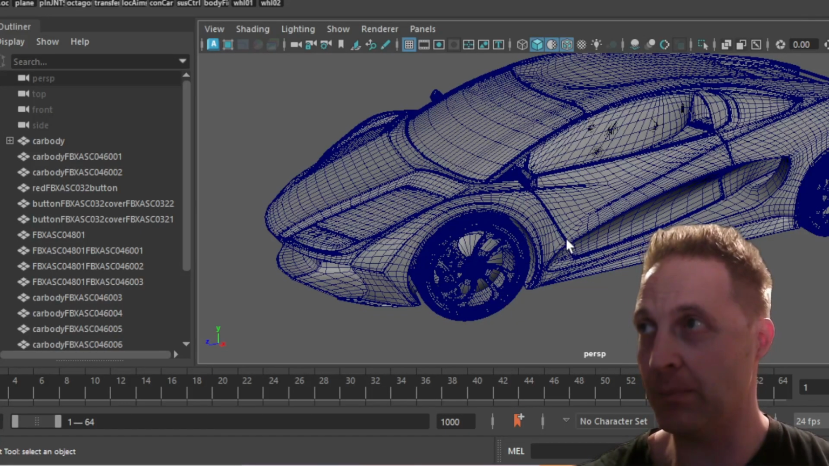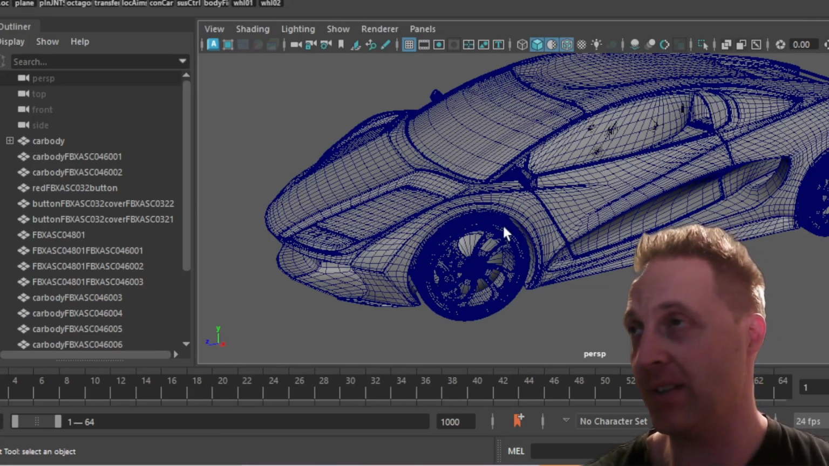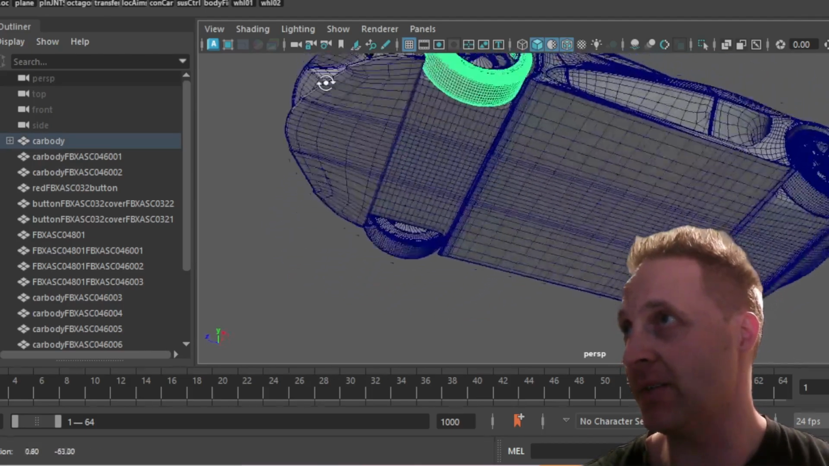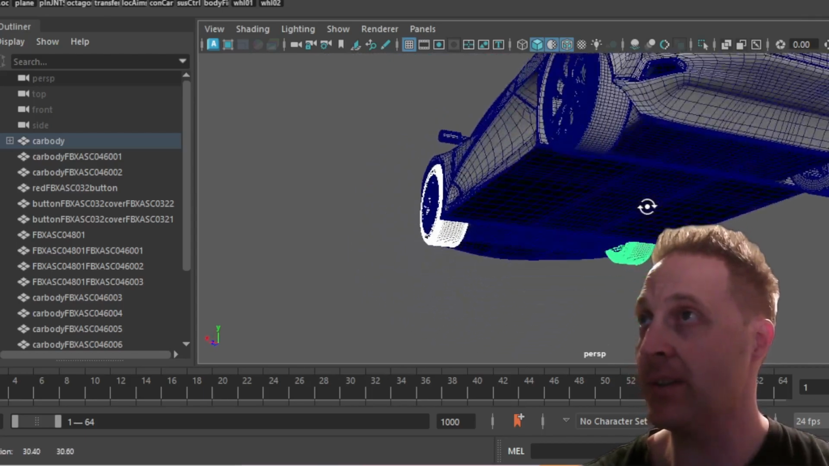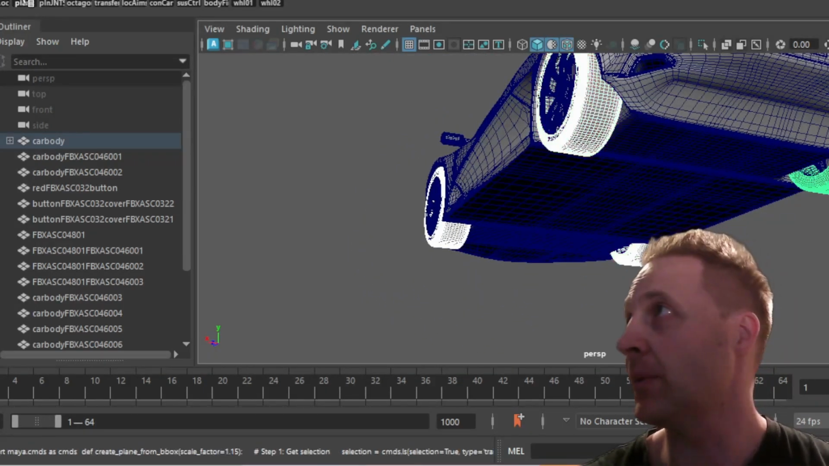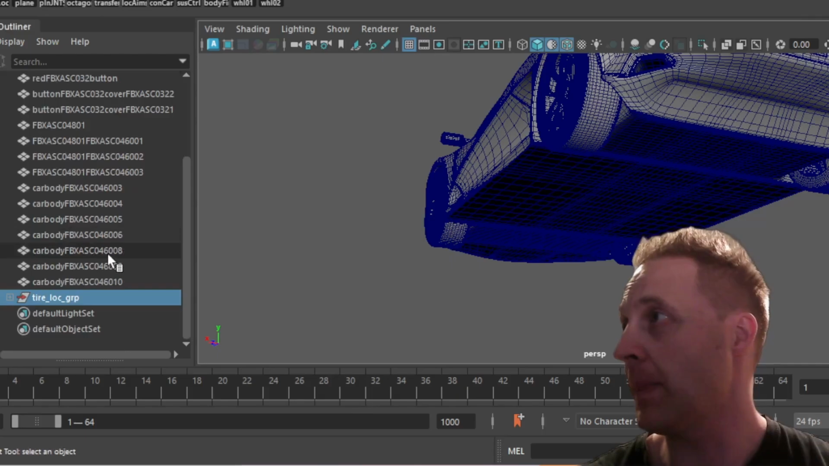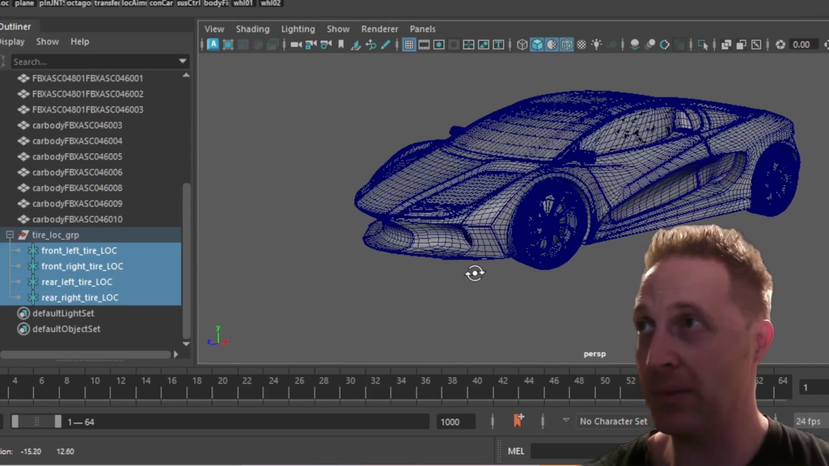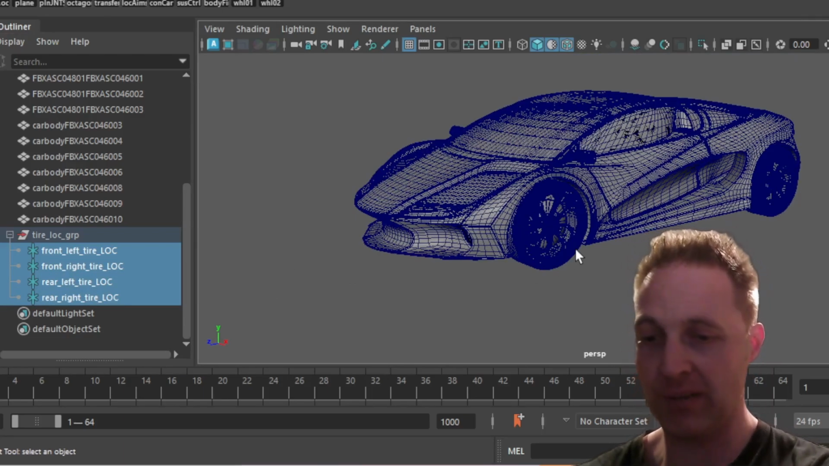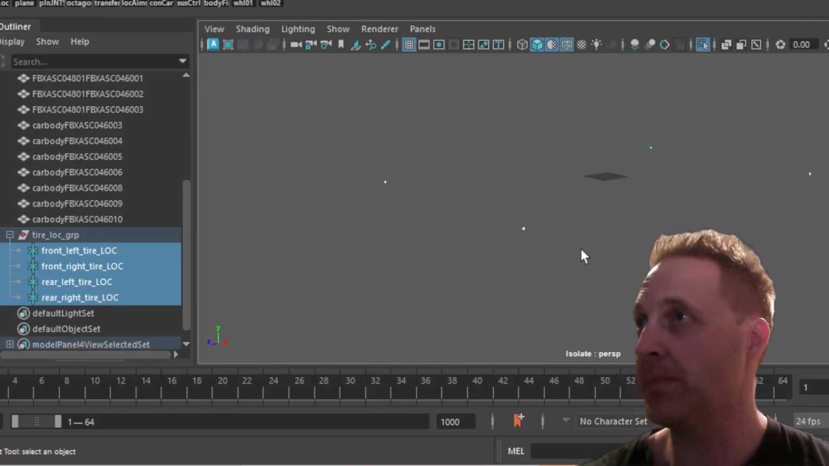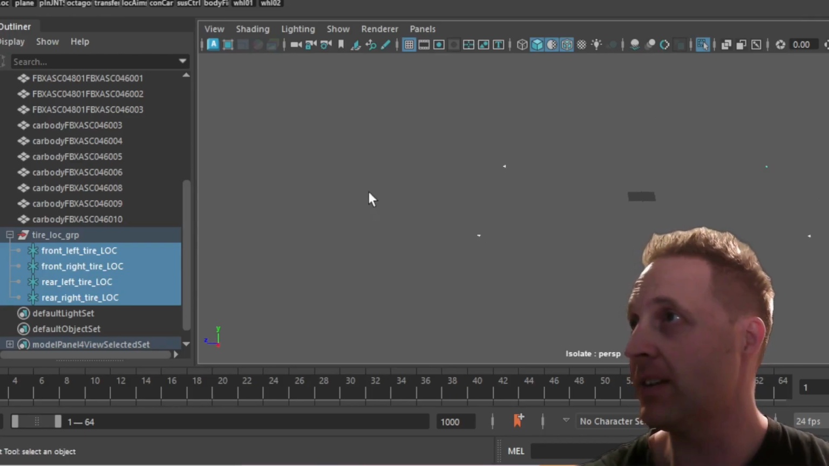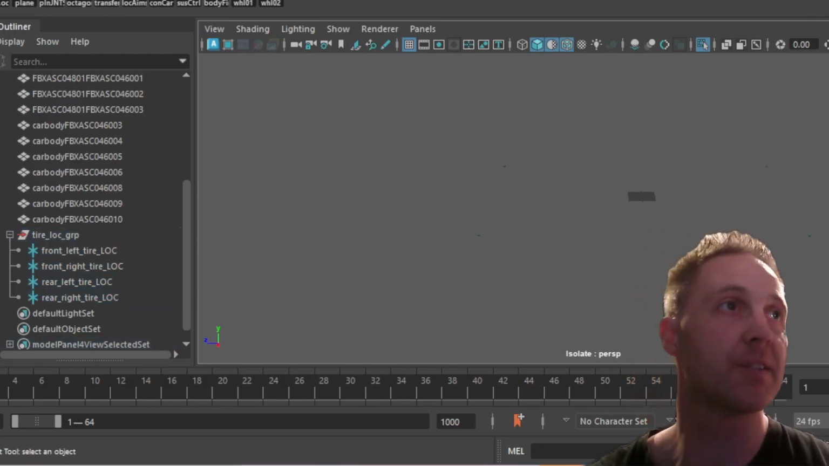In order to get the pivot positions of the wheels, we've written a script and we've coded it so that we select the wheels in a particular order. So it's going to go front left, front right, rear left, rear right. We run our script and it's going to create some locators, and the locators are going to be in the positions which we want our wheels to rotate from. Okay, so that's the script working. You can see the locators have been created. Now let's have a look at how the script works.